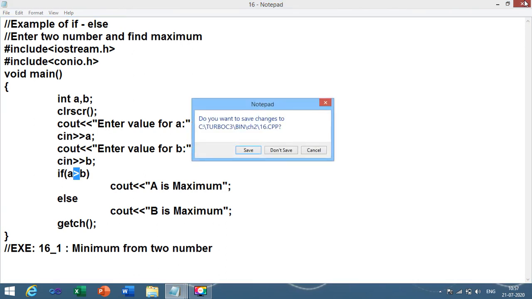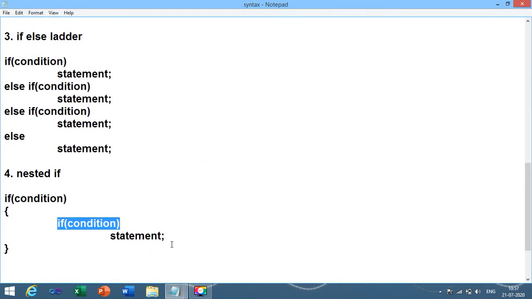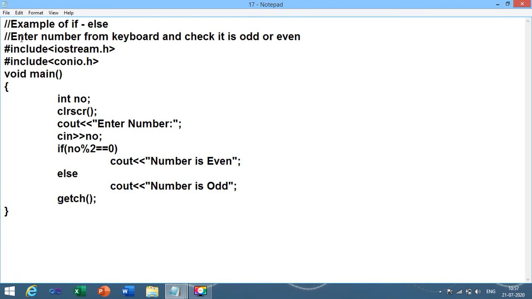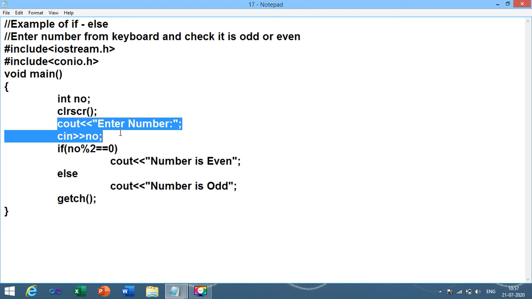Then program number 17: enter a number from the keyboard and check whether the entered number is odd or even. You just need to input a single number, that's why I have taken a number variable. We have inputted the number from the user.